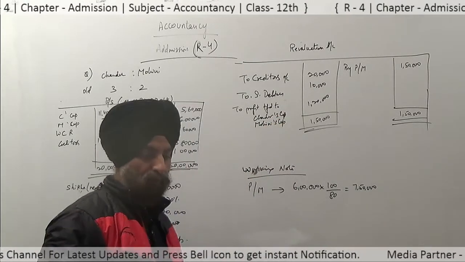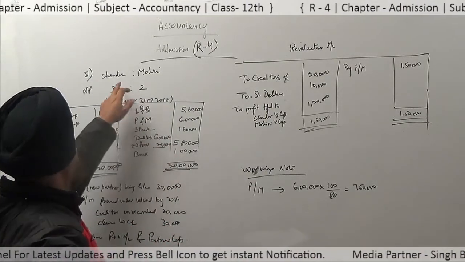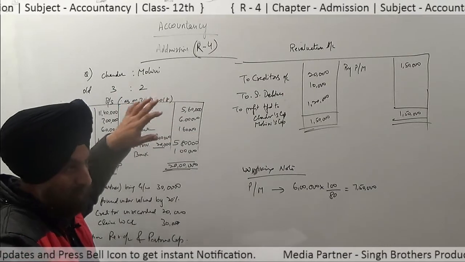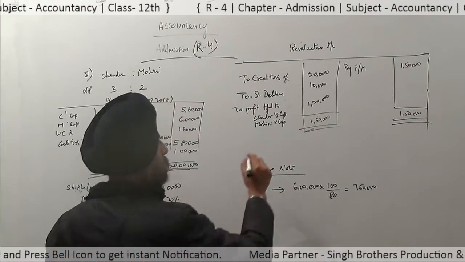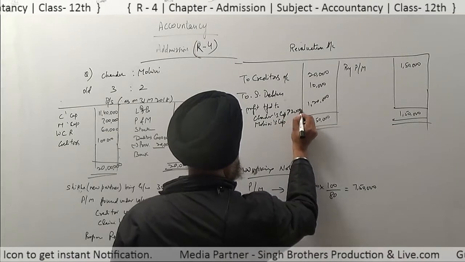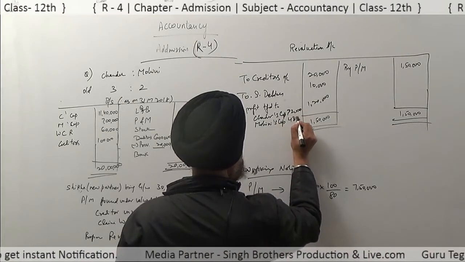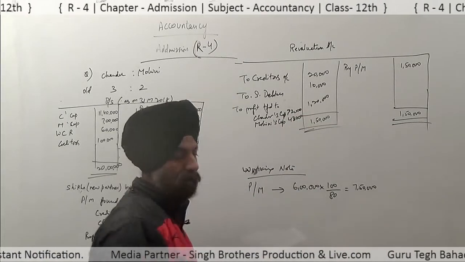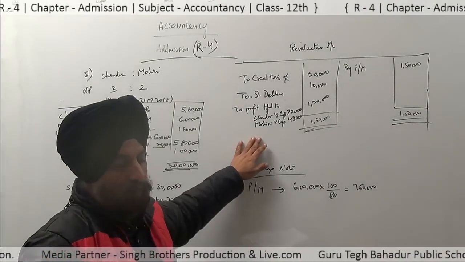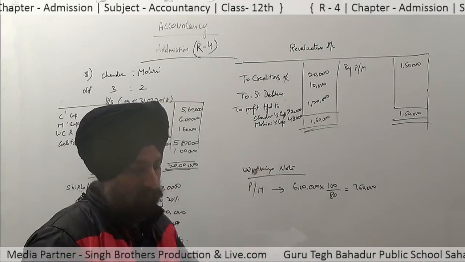This 1,20,000 is divided between Chandar and Mohini in 3:2. So 1,20,000 divided in these two ratios, then we get 72,000 for Chandar and 48,000 for Mohini. In this way, the revaluation account is now completed, and see how to make the partners' capital account.